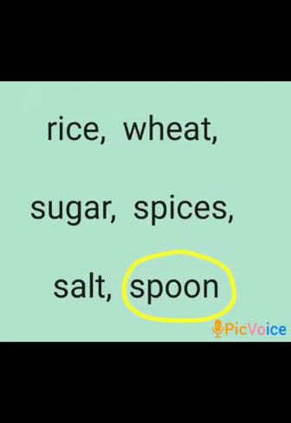Rice, wheat, sugar, spices, salt, spoon. Which is the odd one, children? It's the spoon. Everything else is used for cooking, but a spoon is used for stirring what is being cooked, or for serving.